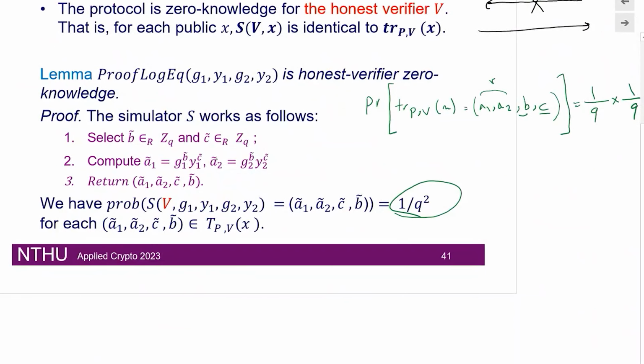So we always draw a random value for the challenge, and then our expected runtime is also polynomial time, because all these steps are polynomial time, and therefore now we have a zero knowledge proof for this.